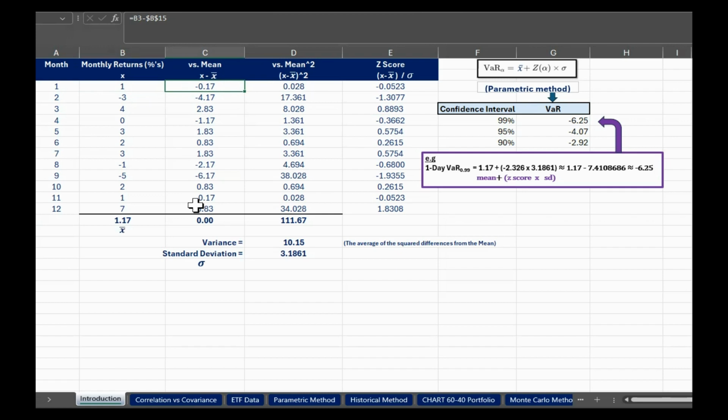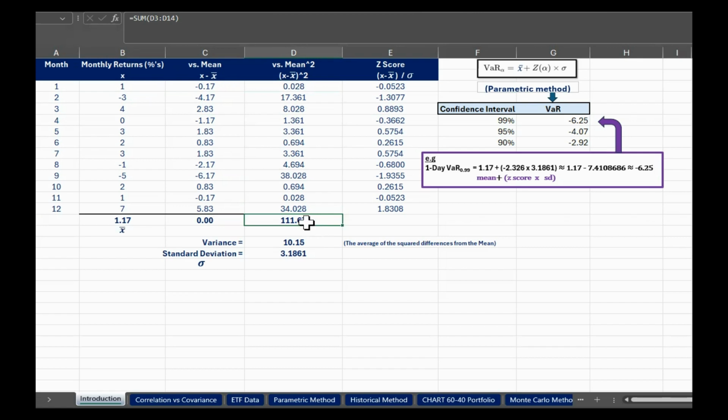Now, as I suggested to you moments ago, we cannot simply take the sum of those differences because we will get straight back to 0, because we have positives and we have negatives. And we've already mentioned the rationale behind that. So what we suggested we would do is take these differences and simply square them. And then we've got these new results in this column here. So you have those squared differences there. And if we take the sum of that, you can see the number's quite large there, 111.67.